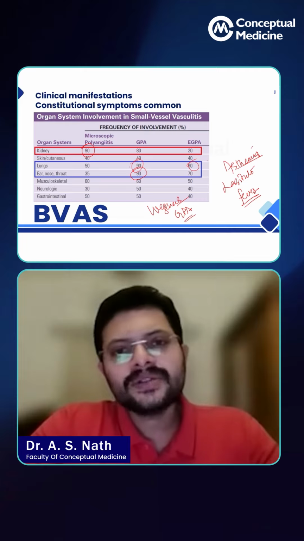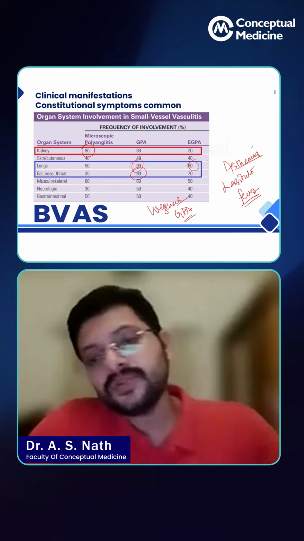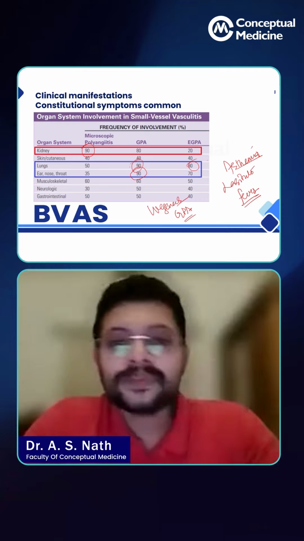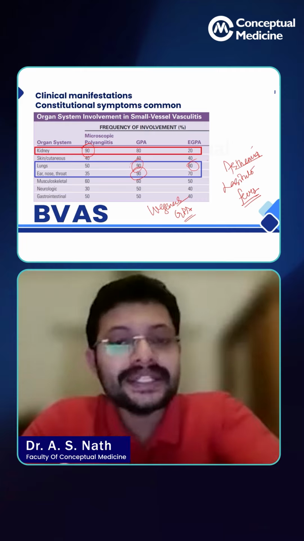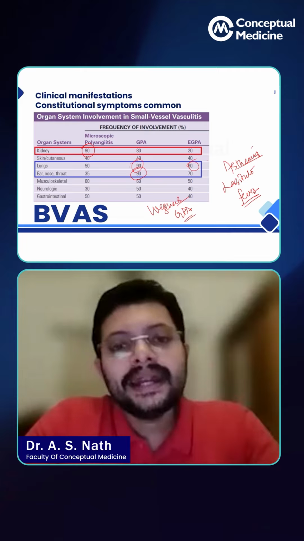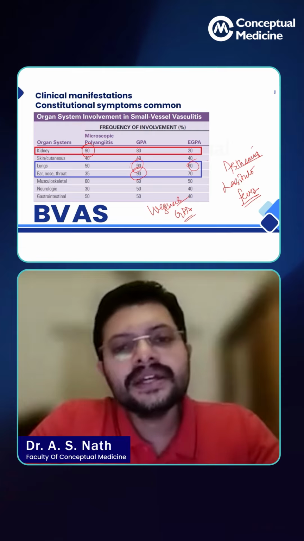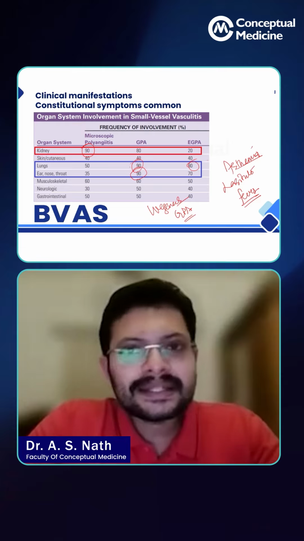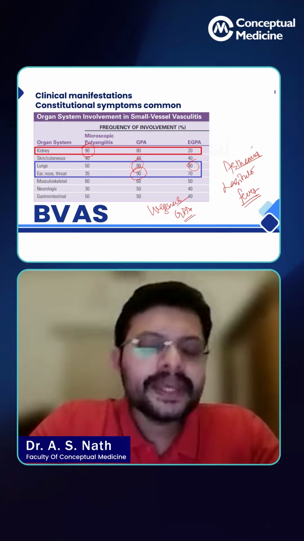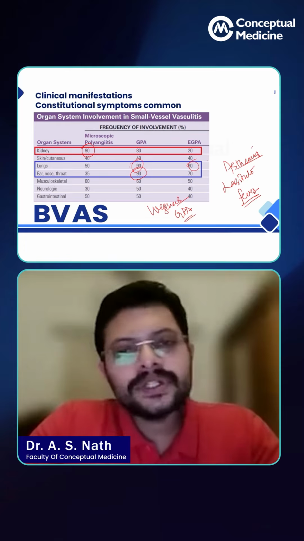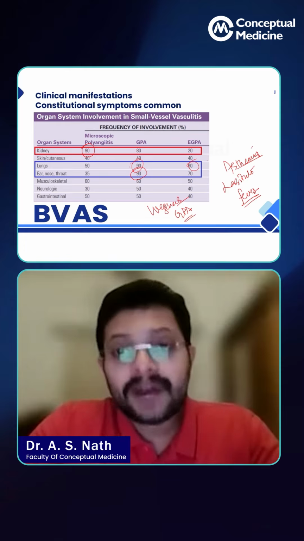And then you have your musculoskeletal, neurologic, and gastrointestinal. So these are very important MCQ points. That's why I've highlighted. So which affects the kidney the most, which affects the kidney the least, EGPA, very less, and the upper respiratory tract more for Wegener's. So when you have a clinical case vignette, and all these telltale signs are there, it's easy for you to get the answer. And the abbreviation that I've put at the bottom of the screen, BVAS, it is a